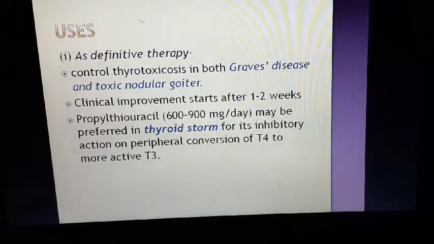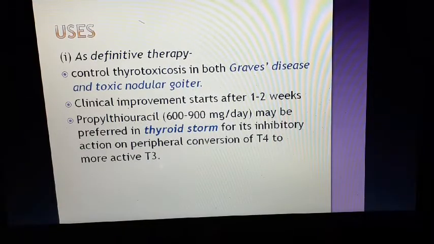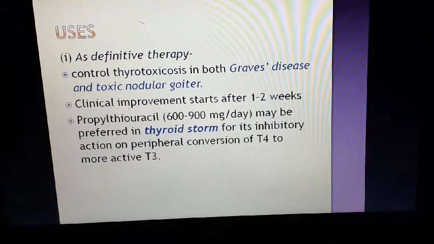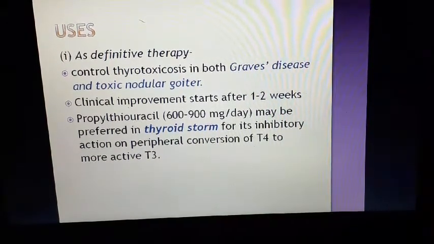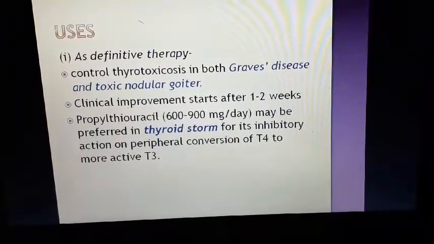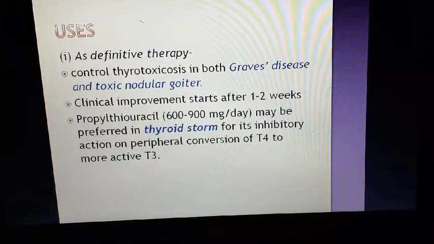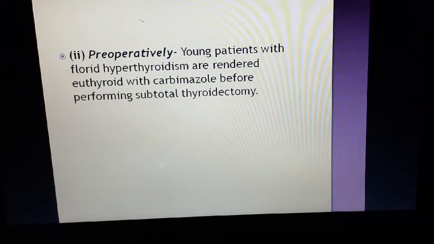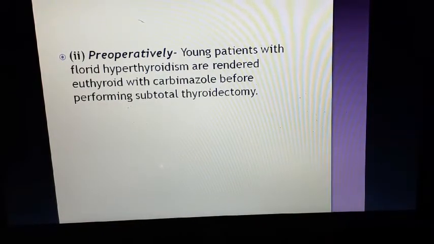Clinical improvement starts after 1 to 2 weeks, and propylthiouracil may be preferred in thyroid storm. So in thyrotoxicosis or thyroid storm, when there is excess generation of thyroxine, then we have to suppress the T3 activity by propylthiouracil, for its inhibitory action on the peripheral conversion of T4 to T3. Remissions are rare in toxic nodular goiter. Surgery is preferred.